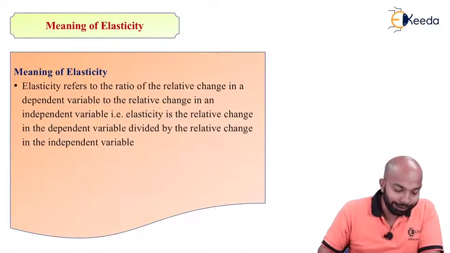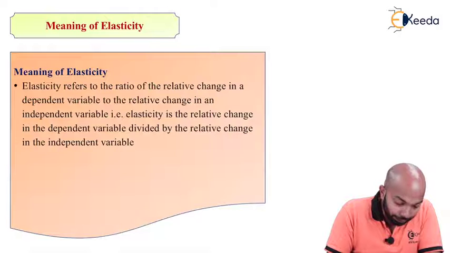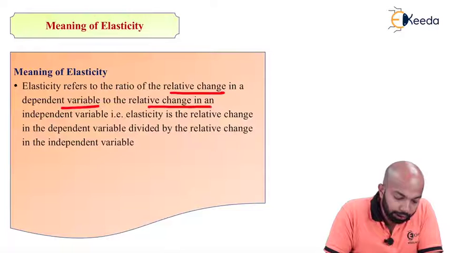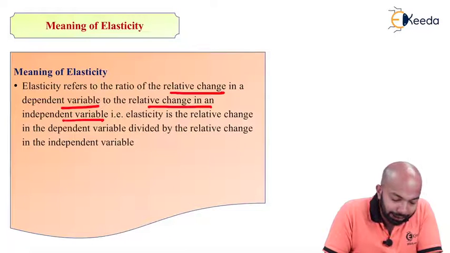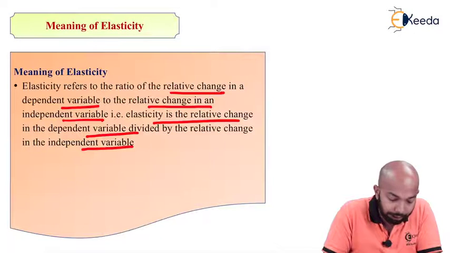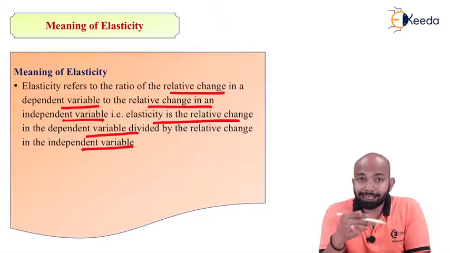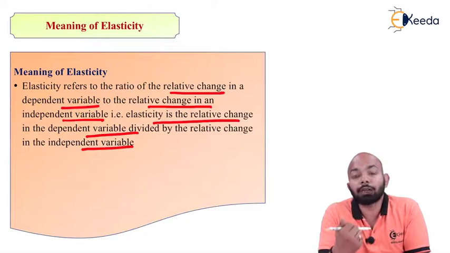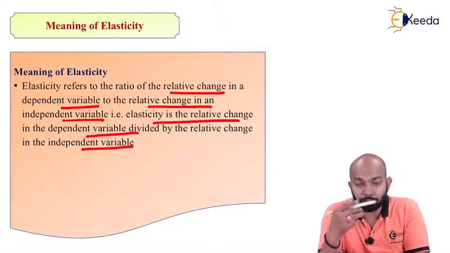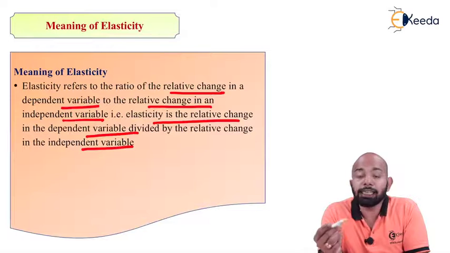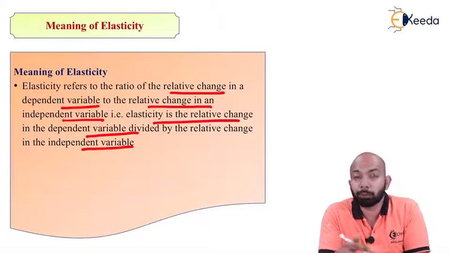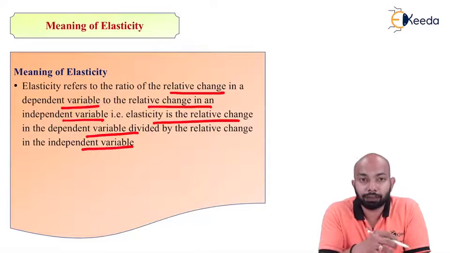Now, the meaning of elasticity says that elasticity refers to the ratio of relative change in the dependent variable to the relative change in the independent variable. That is, elasticity is the relative change in the dependent variable divided by the relative change in the independent variable. Whatever variable is dependent, if there is a certain change in that, what is the effect of that on the independent variable? So if the dependent variable is changing slightly, how much effect will it have on the independent variable, or will it have any effect or not? To determine that, we understand the elasticity of it.